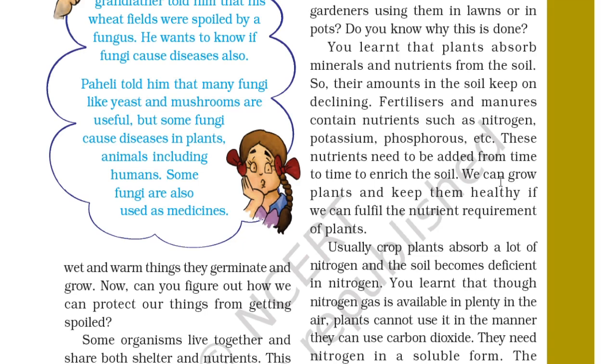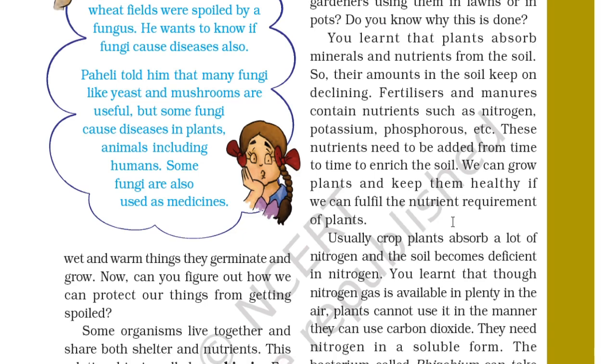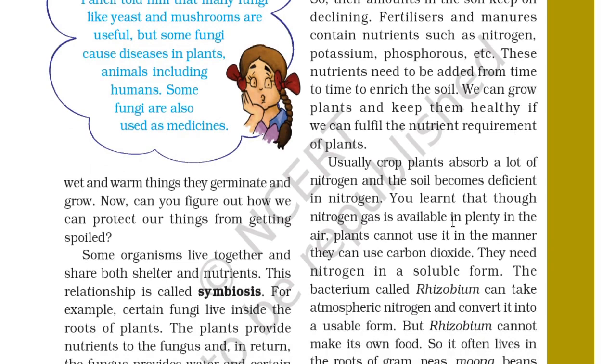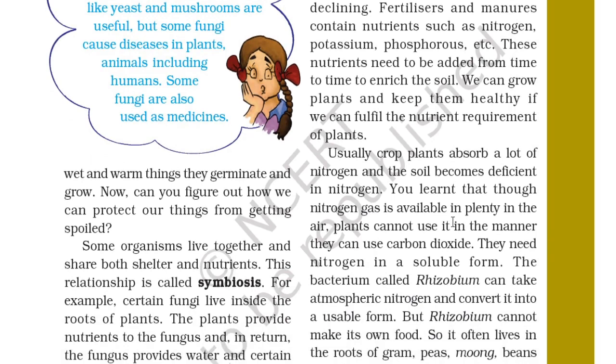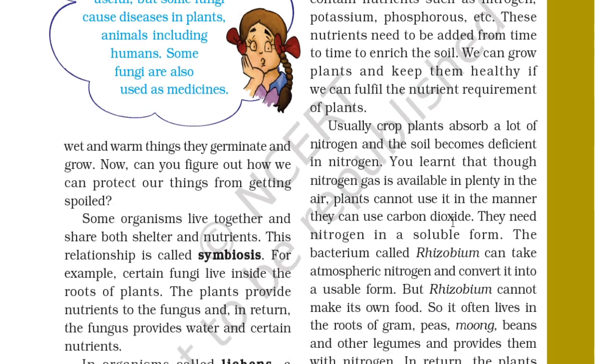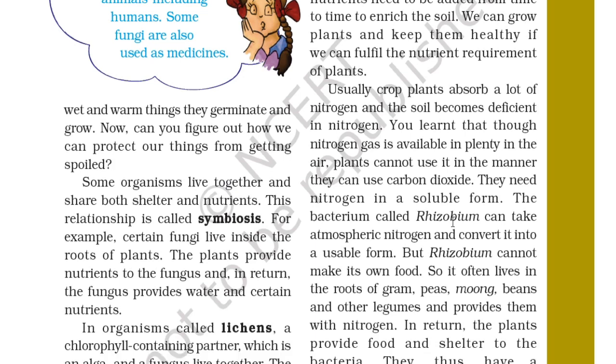We can grow plants and keep them healthy if we can fulfill the nutrient requirements of the plants. Usually crop plants absorb a lot of nitrogen and the soil becomes deficient in nitrogen. You learned that though nitrogen gas is available in plenty in the air, plants cannot use it in that manner. They can use carbon dioxide. They need nitrogen in the soluble form.